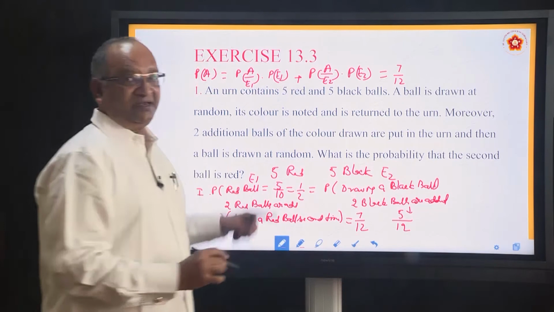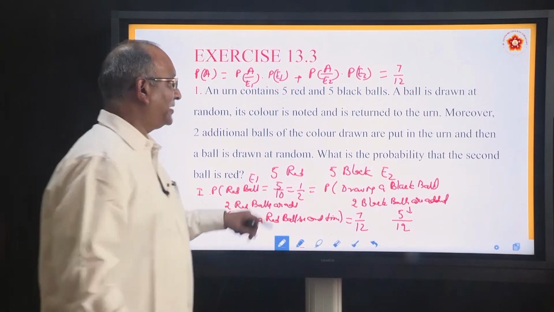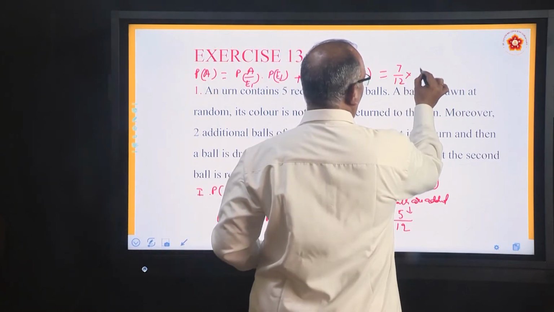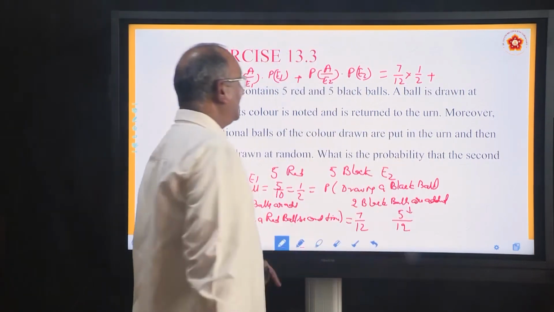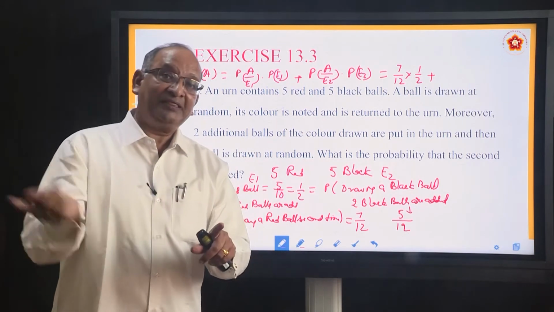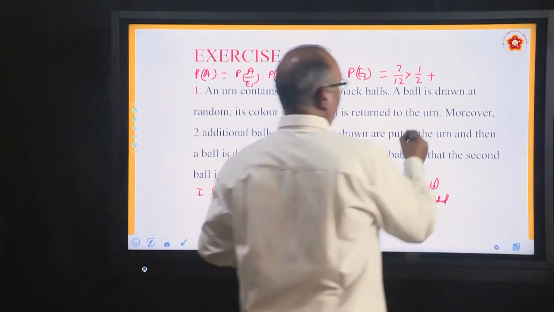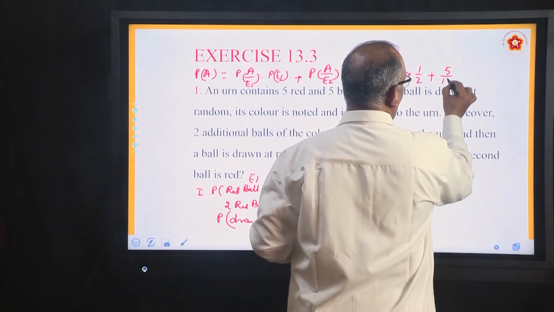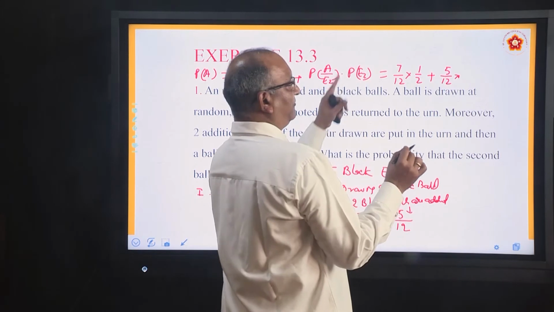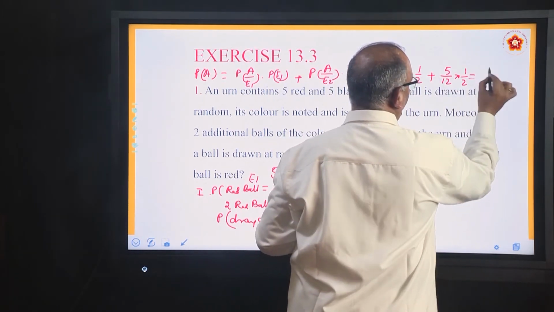What is P(E1)? First time it was red ball, 1 by 2, plus P(A|E2). Second was red ball when the first was black ball, that is 5 by 12 into probability of drawing a black ball, the first black ball, 1 by 2.